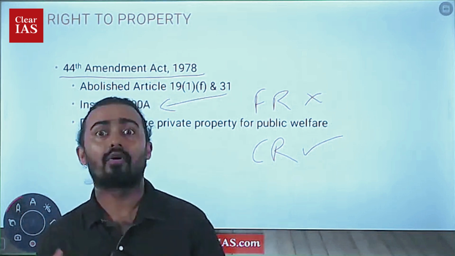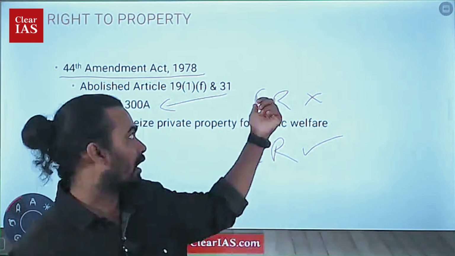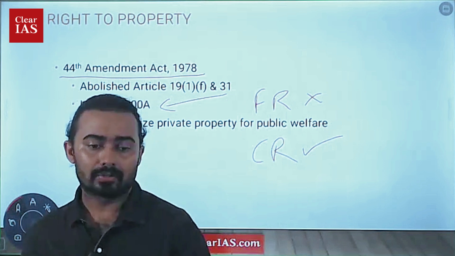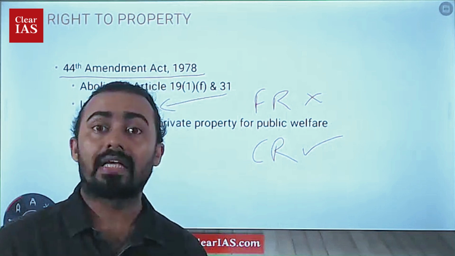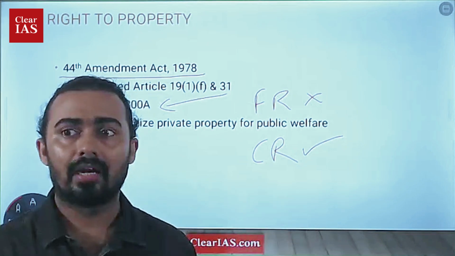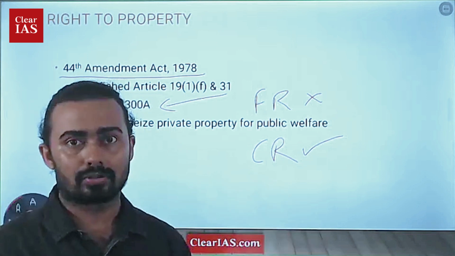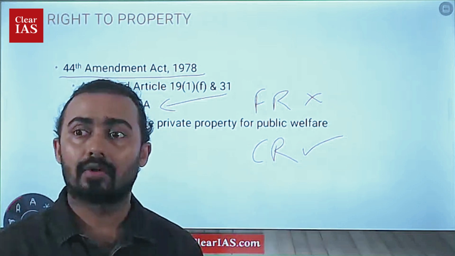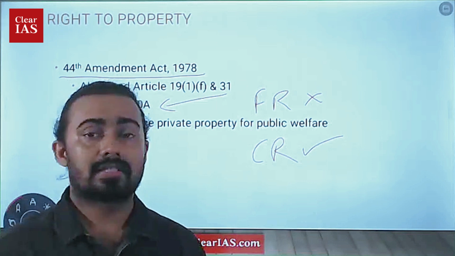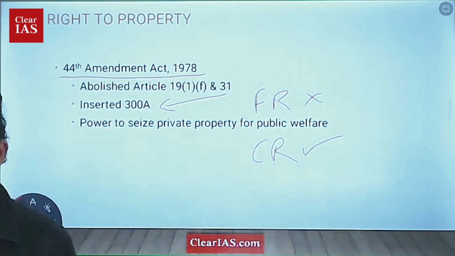So if it is actually affecting my constitutional right, then I can go. But they won't, because the fundamental right is actually taken away. So why was this actually done? For ease of acquisition. If the government wants to acquire land, now it is easier. Why? Because it is no more a fundamental right, it is only a constitutional right. Even though a constitutional right is of high status, it has lesser status compared to a fundamental right. So that is what actually happened.